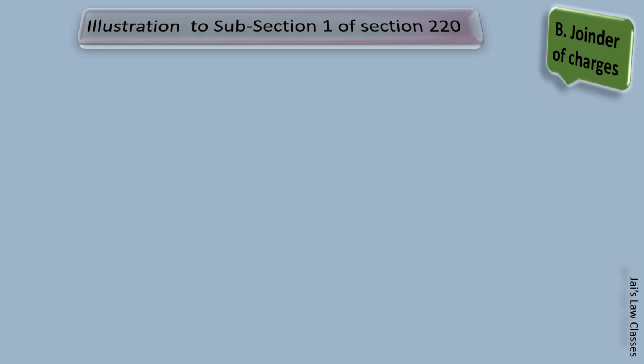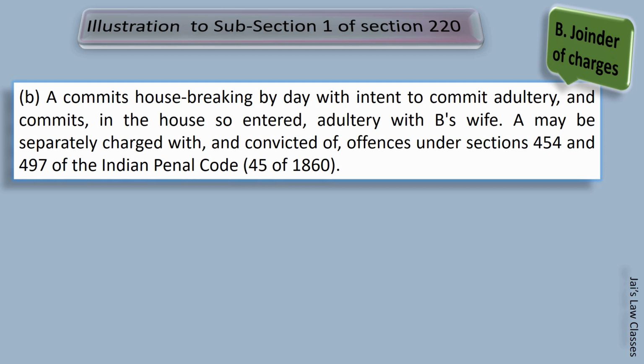Second illustration, B. A commits housebreaking by day with intent to commit adultery and commits in the house so entered adultery with B's wife. So I hope you understand. A has entered somebody's house by breaking the house. His intention is to commit adultery and he commits adultery. So what will he be charged with? A may be separately charged with and convicted of offences under section 454 and 497 of Indian Penal Code.